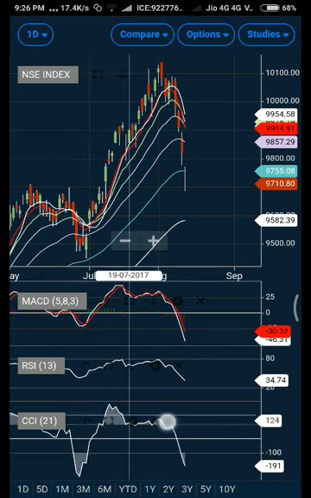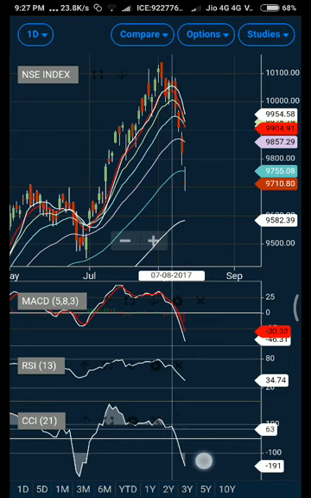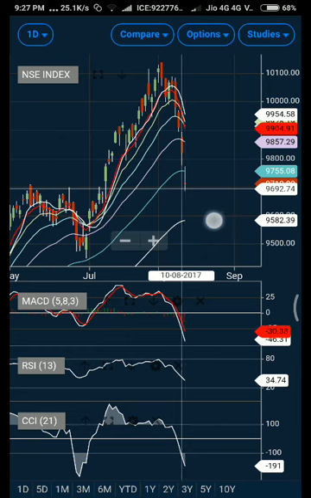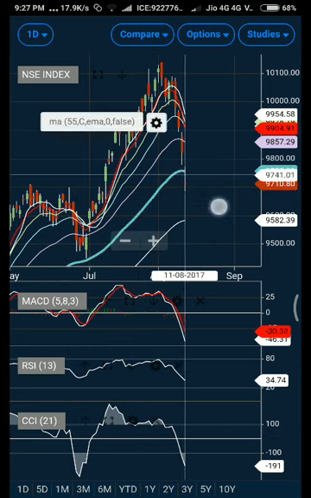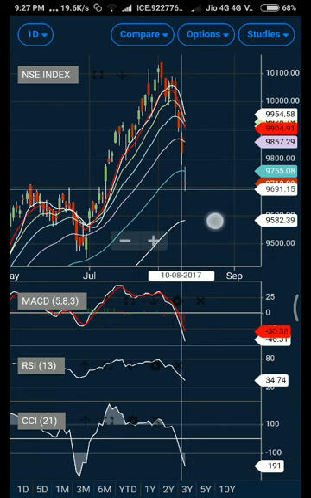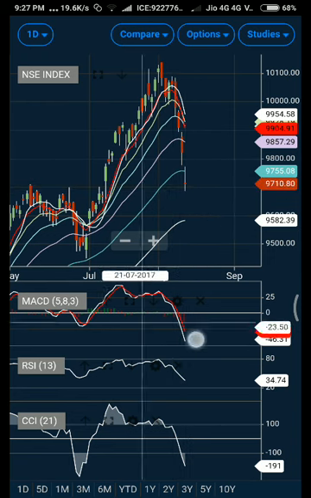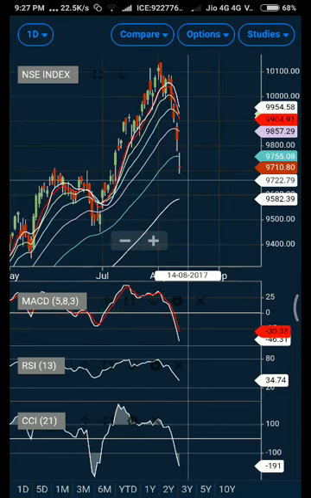So if you combine everything, we see that the market should fall. Here you can see the resistance was prevailing. CCI is also coming down. First it broke the zero line, and now it's trading in the negative zone, at minus 191. So this level is very dangerous. It is near the maximum level that it can assume. So it shows that the strength of this bear trend is very high, and it should hold. So these are the things that I felt I should be sharing with you, and that's what I did.